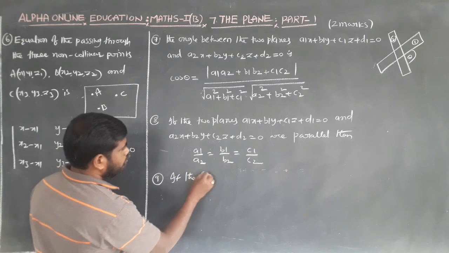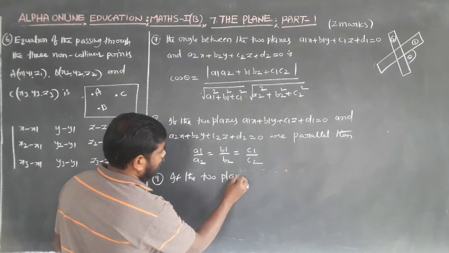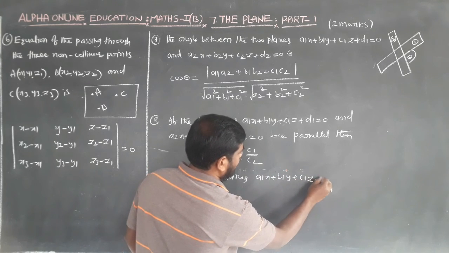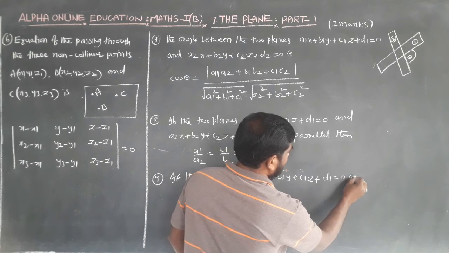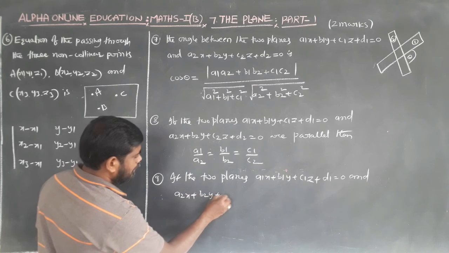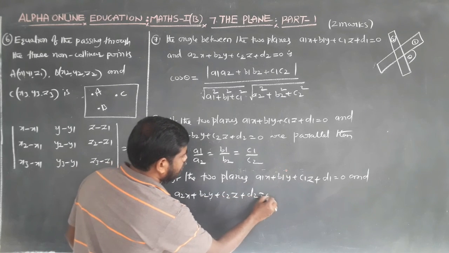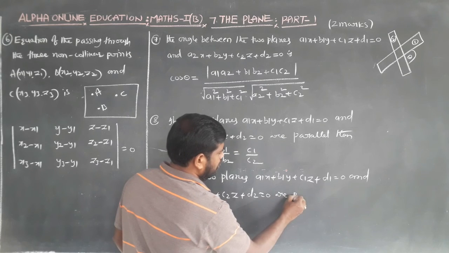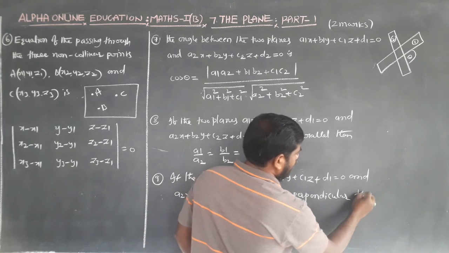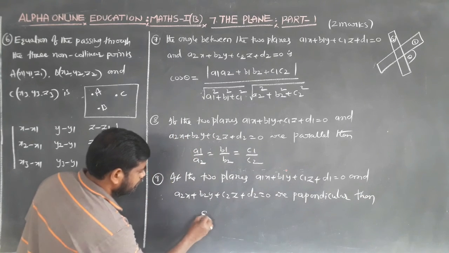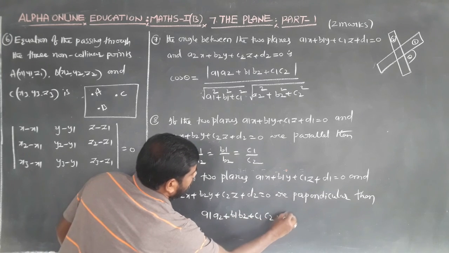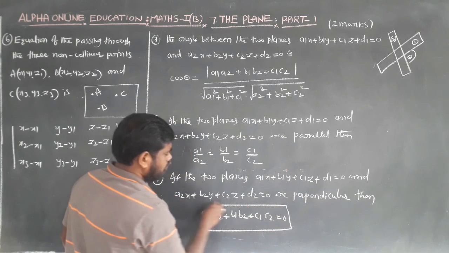If the two planes a1x plus b1y plus c1z plus d1 equal to 0 and a2x plus b2y plus c2z plus d2 is equal to 0 are perpendicular, then a1 a2 plus b1 b2 plus c1 c2 is equal to 0.